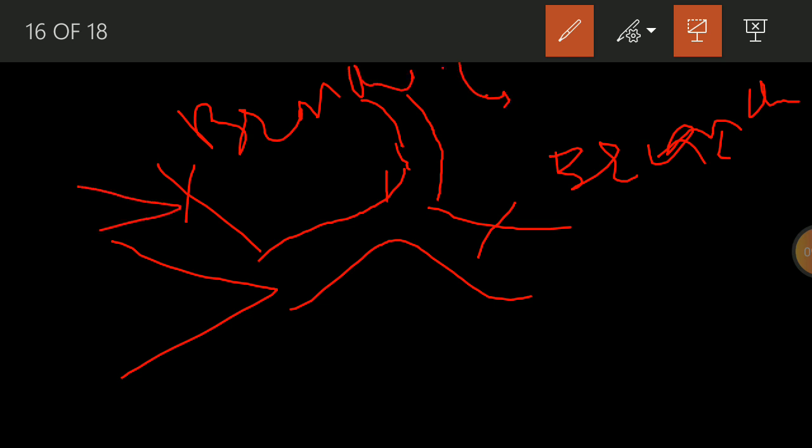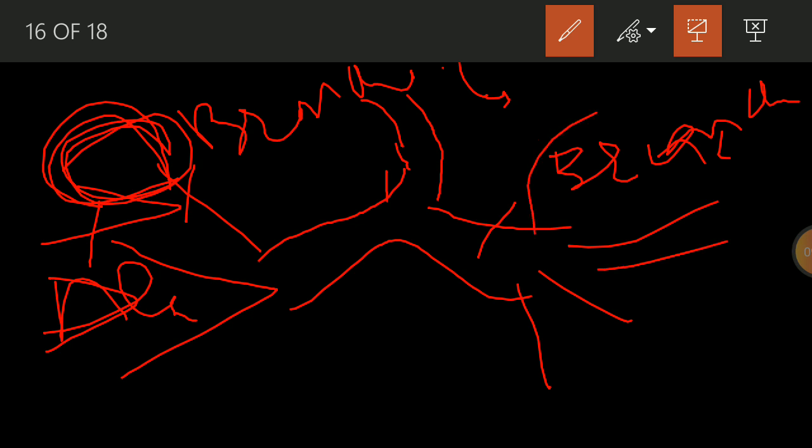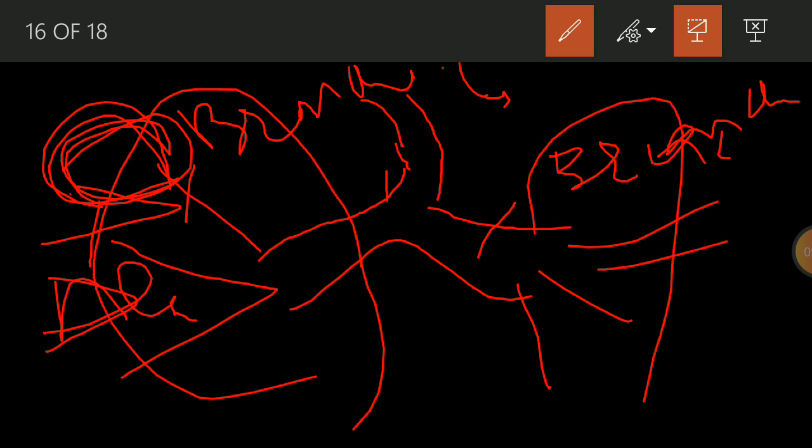At the end of each bronchiole there is a sac-like structure called the alveoli. Like this, on both sides and inside these are present, and these alveoli contain a lot of blood capillaries, so here the exchange of oxygen and carbon dioxide takes place.